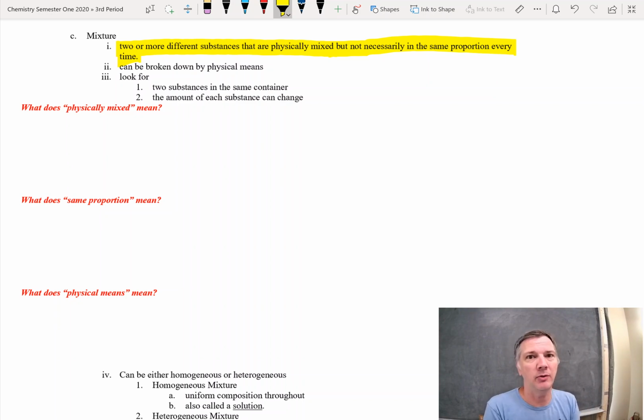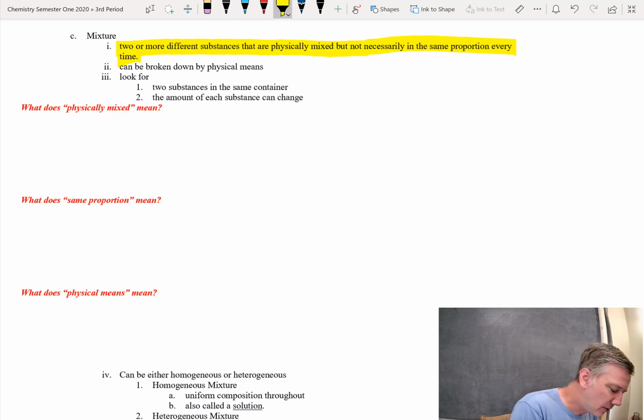What that means is you don't always have the same amounts of each substance. So think of, let's say, a chocolate chip cookie. You don't always get the same number of chocolate chips in each cookie. That's a different proportion of chocolate chip to cookie batter, whatever you want to call it. These mixtures can be broken down by physical means.